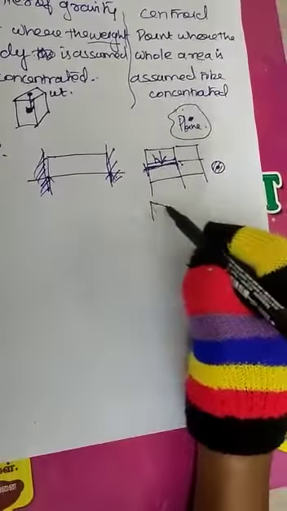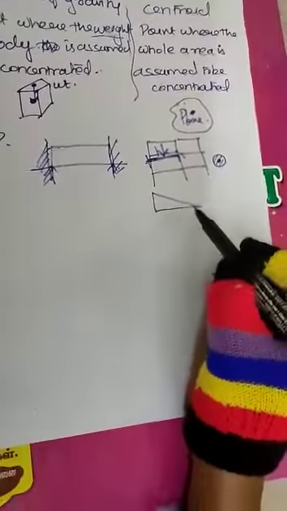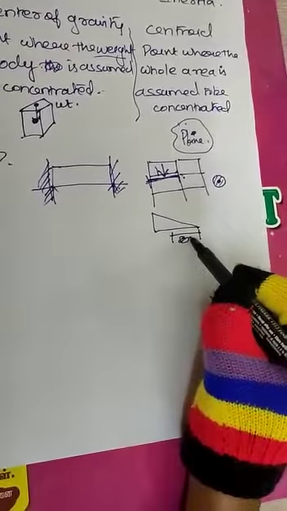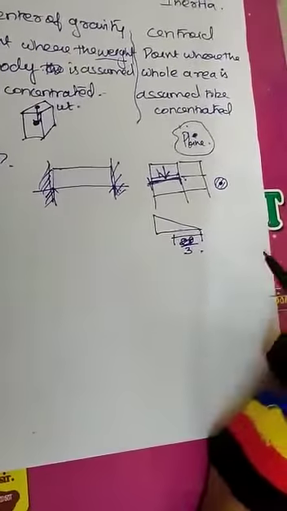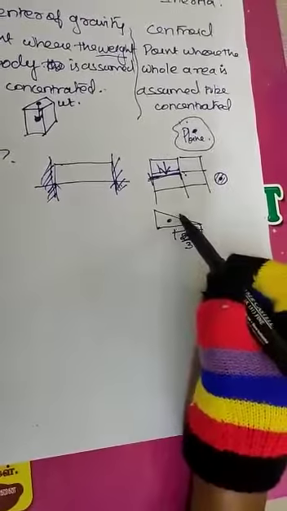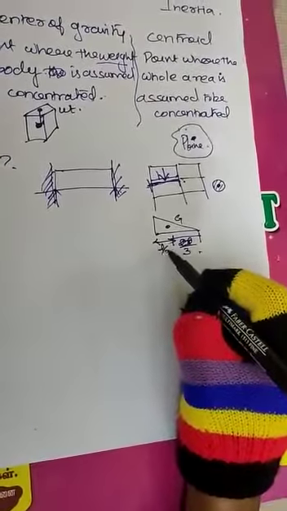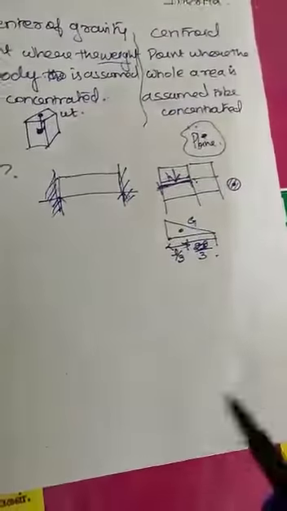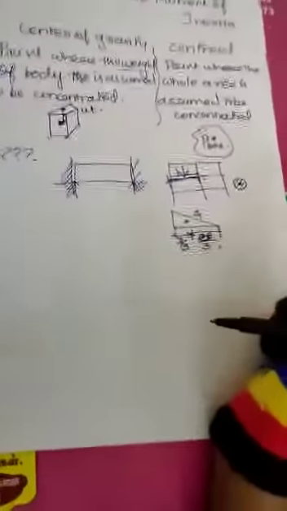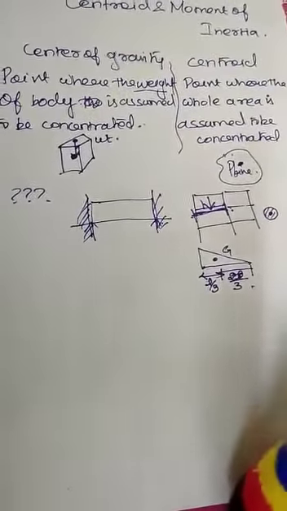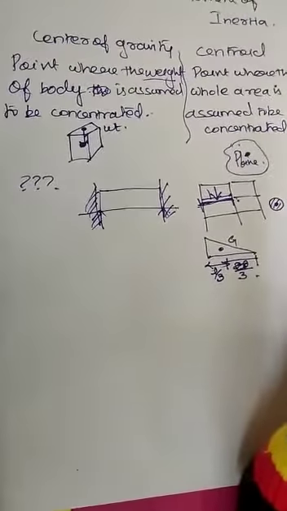But in case of triangular loading, what did you do? From the minimum portion, what is the centroid? You remember the formula: from the minimum portion, it is 2L by 3. From the maximum portion, what is the centroid? L by 3. You remember this formula? Why did I say 2L by 3 and L by 3? How did I calculate this? For any plane area, how to locate this point? How am I deciding this formula? It is based on the concept of the theorem of moment.